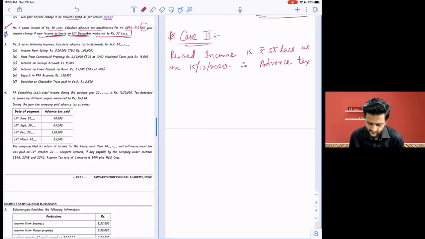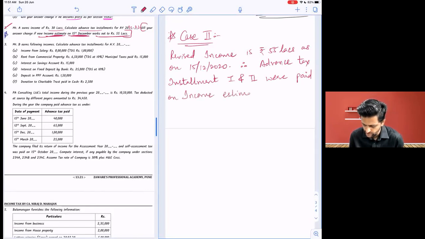That is, advance tax installments 1 and 2 were paid on an income estimate of rupees how much? 30 lakhs. Right, all of you? Clear?